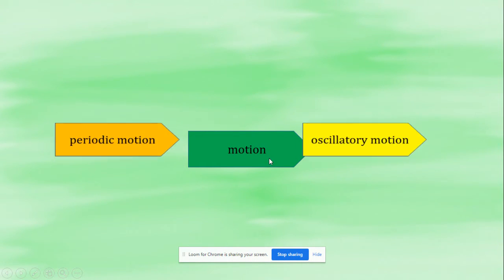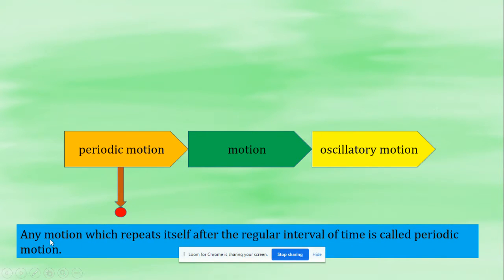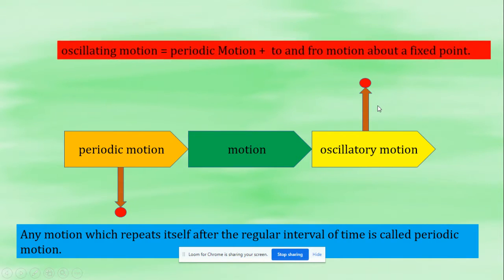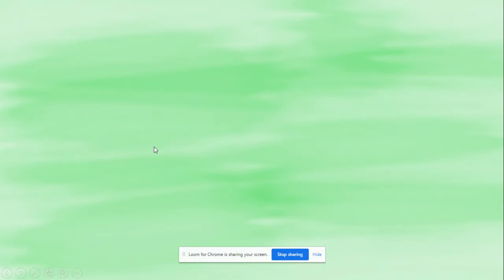What is motion and what other types are there, we'll see. Motion is nothing but movement. In motion we have two types: one is periodic motion, another is oscillatory motion. What is periodic motion? Any motion which repeats itself after a regular interval of time is called periodic motion. Then what is oscillatory motion? I'll give you the definition later. Before that, oscillatory motion is equal to periodic motion plus to and fro motion about a fixed point. We'll see one by one in detail.